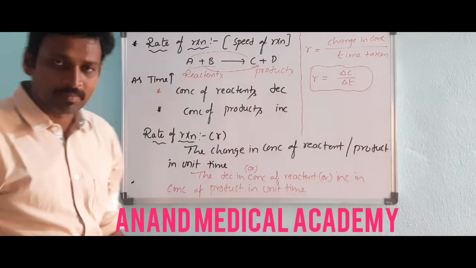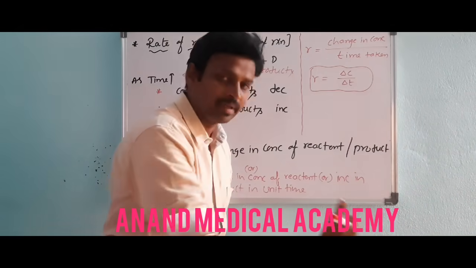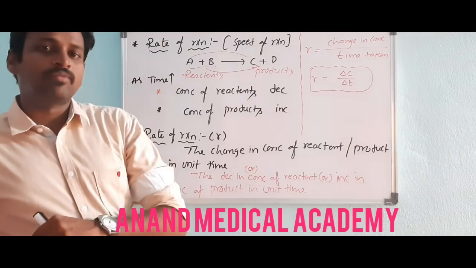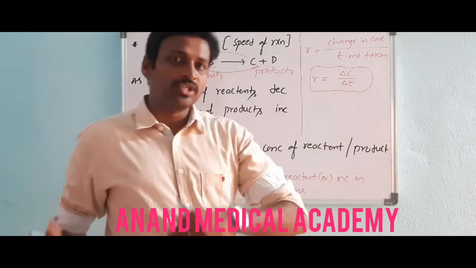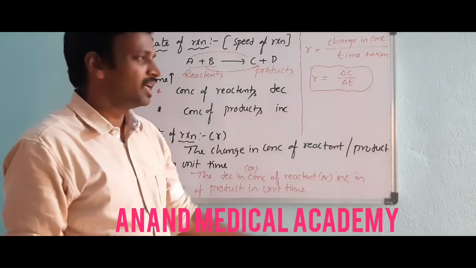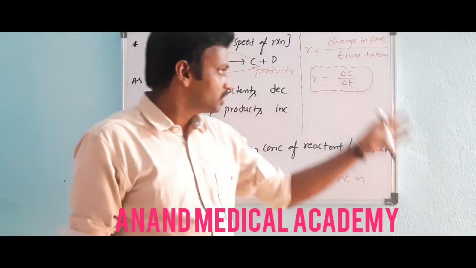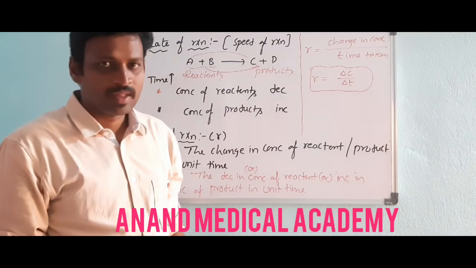Time interval is also very important. Whether I started from time 0 or from 1 minute. If the time taken is 50 minutes, I have to consider 0 to 50 minutes, so the time change is delta T. If the initial time is 0 and the final time is 20 minutes, delta T is 20. That's it.